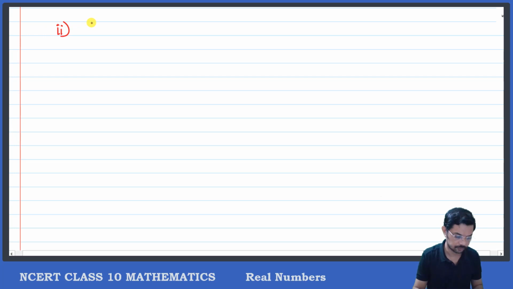Second one is 510 and 92. These are larger numbers, so I need to use the ladder method.